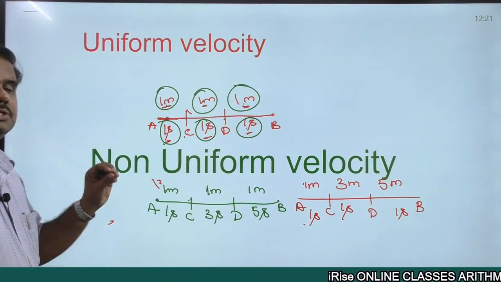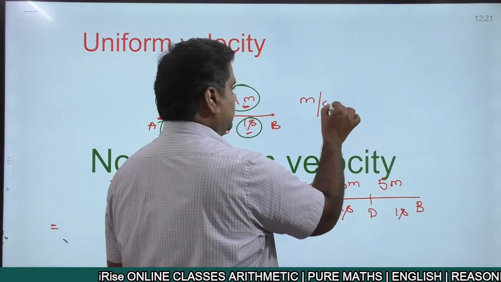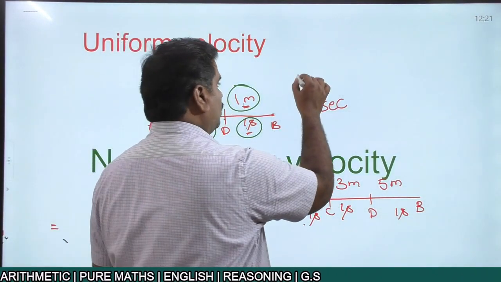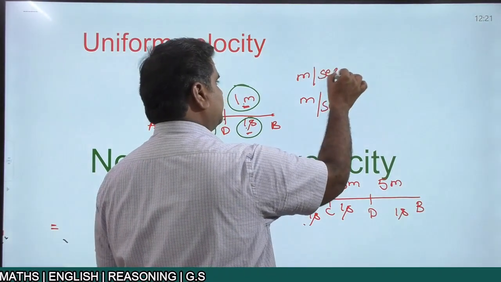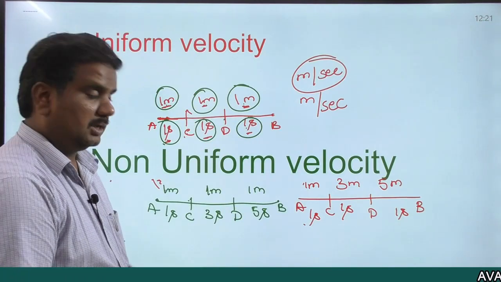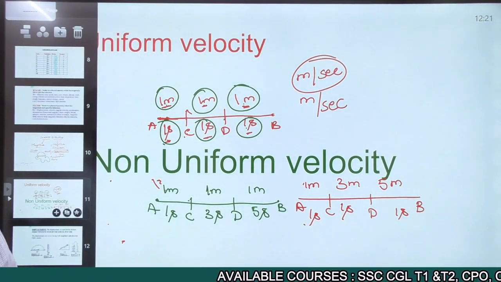Now remember that velocity is always a vector quantity, for which the unit is meter per second. Speed also has the same unit, meter per second, but speed is a scalar quantity, whereas velocity is a vector quantity. Just have a look at these things.